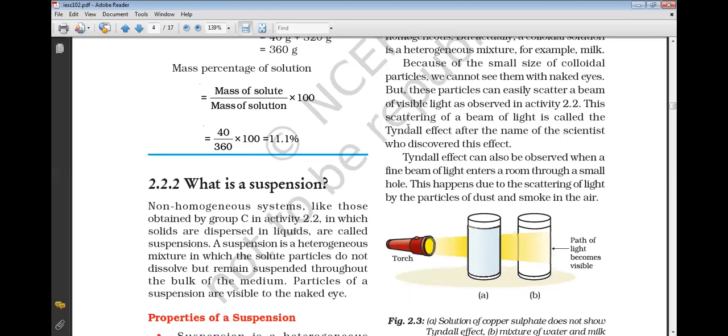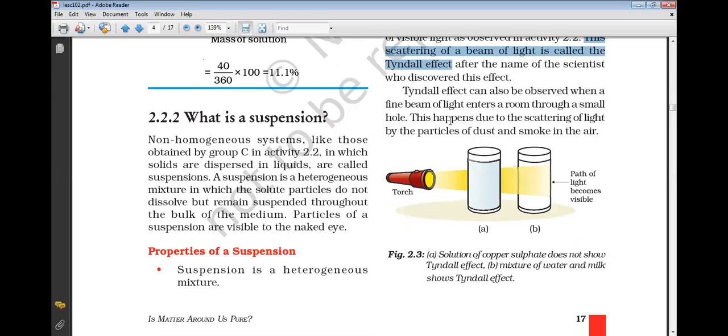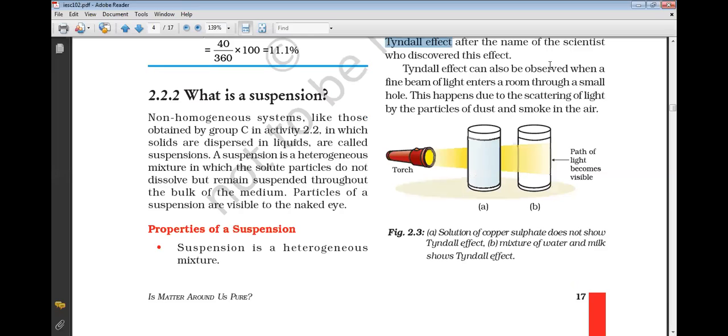And this type of scattering, remember this is very important, the scattering of a beam of light is called the Tyndall effect. Why is it called Tyndall? Because it is named after the scientist Tyndall who discovered this effect. You can observe the Tyndall effect from the window, or the scattering of light when you stand under a tree and look upstairs, you will find light coming in this way between the leaves. So that is called the Tyndall effect. Fine. Clear?